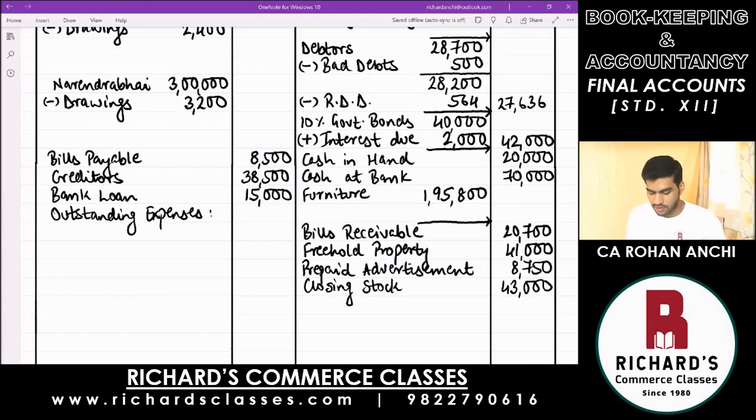And one below the other, we will show it first. In the inner column, you had rent first. Rent was 800. And salaries, which was outstanding, was 300. 800 plus 300, total outstanding expenditure is 1,100.